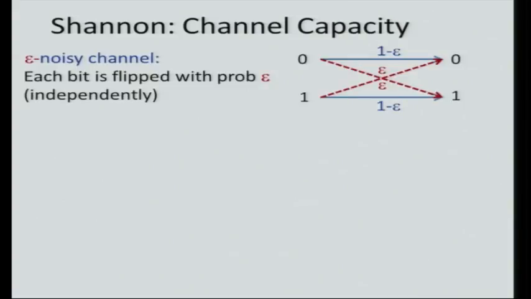Okay, so we'll consider the epsilon noisy channel. This is a binary channel, and it flips every bit with probability epsilon. So if I send 0 over the channel, then with probability 1 minus epsilon, I'm going to get the output 0. However, with probability epsilon, I will get a 1, and this is an error.